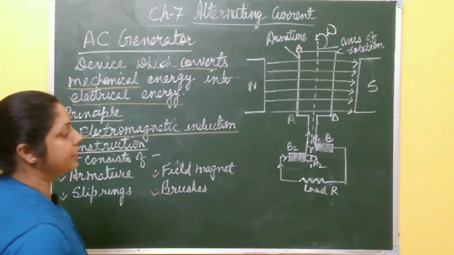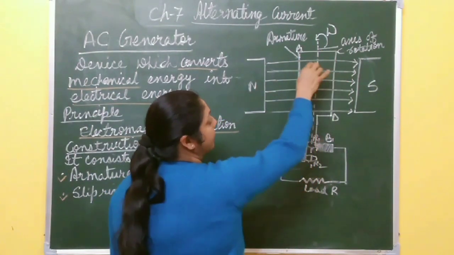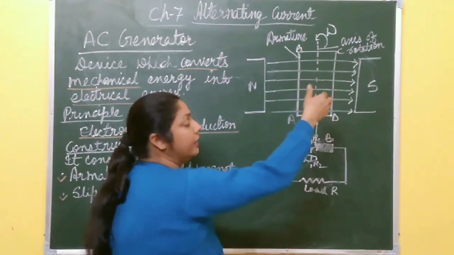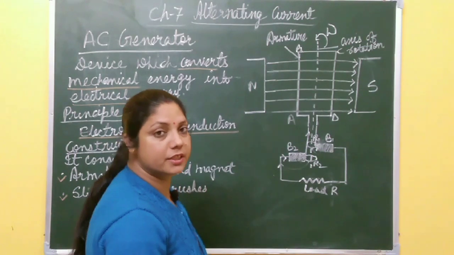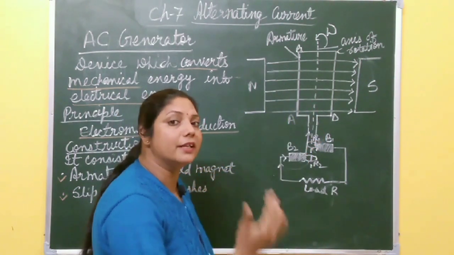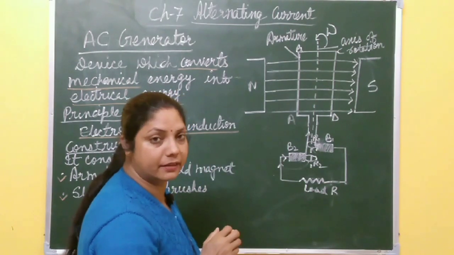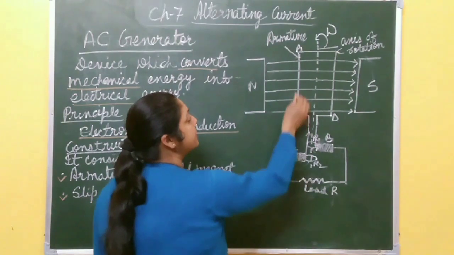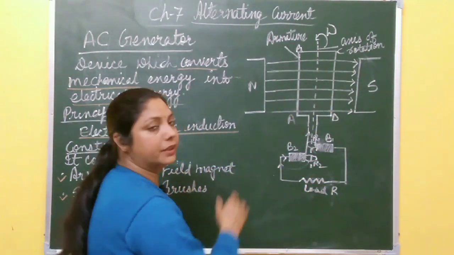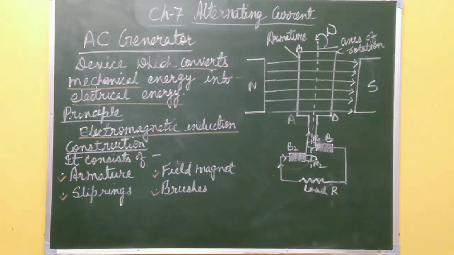Now how it works: when this coil is continuously rotating in this magnetic field, due to rotation of the coil, the area of the coil changes, and when the area of the coil changes, the magnetic flux linked with the coil also changes, and due to this change in magnetic flux, an EMF is induced in the coil, which produces current to flow in the circuit, right? So please take a screenshot of this one, then we will write its theory.